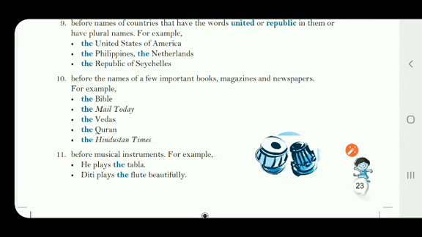Then come to the 11th point. In this it is given, whenever we are talking about the musical instrument, we are putting the before them. Like for example, he plays the tabla. That means we are talking about that particular person playing the tabla, the specific musical instrument. So he plays the tabla means he plays the specific musical instrument tabla.